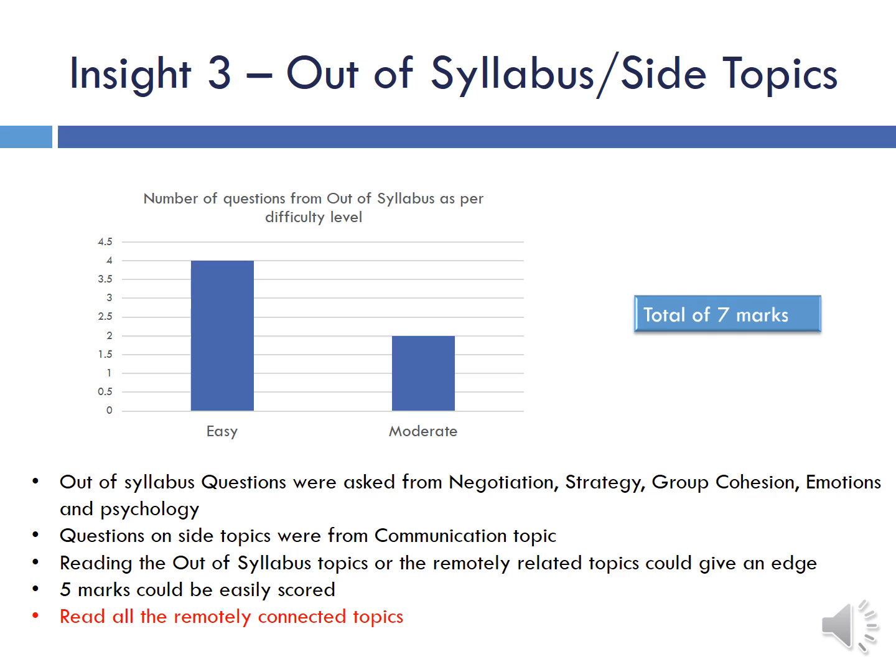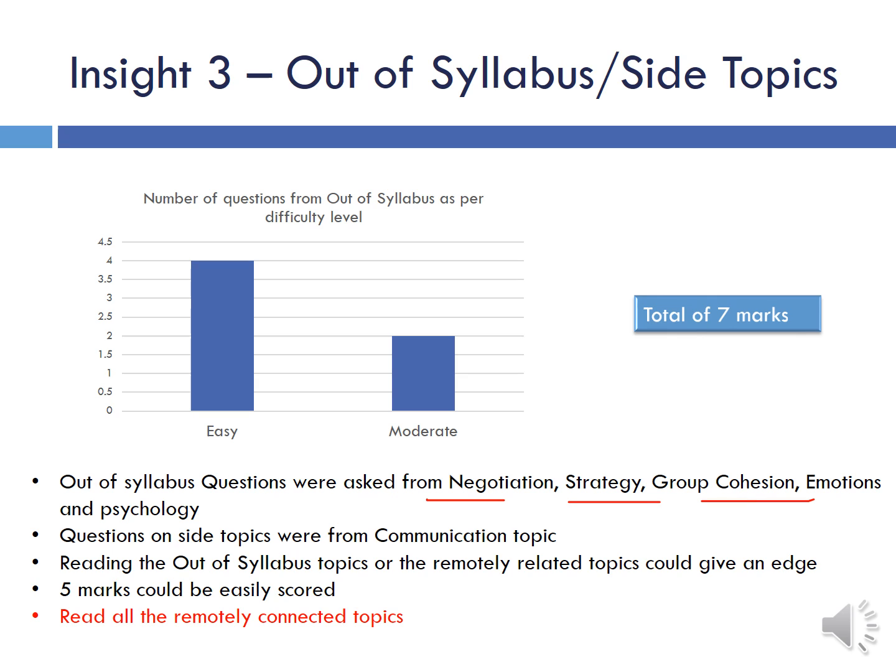Insight 3 is on the out of syllabus and the side topics. As we said earlier, there were a total of 5 marks worth of paper from out of syllabus topics, and 2 marks worth of paper can be called from side topics. So out of syllabus questions were mainly from topics such as negotiation strategy, group cohesion, emotions,